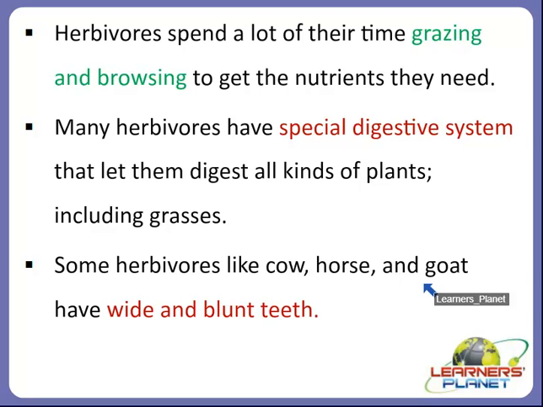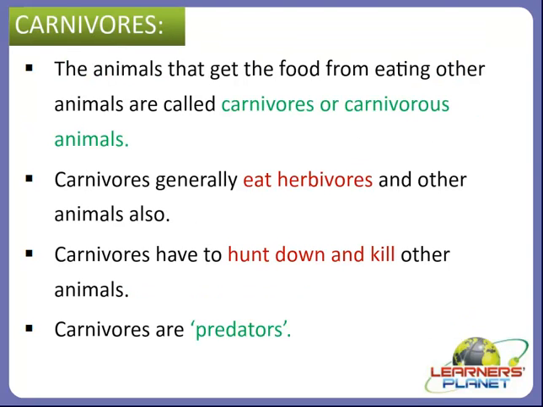Now we will discuss the second group of animals and their feeding habits, and they are carnivores. So let's study about carnivores. First of all, we'll see what carnivores are. The animals that get their food by eating other animals, or by killing and then eating other animals, are called carnivores or carnivorous animals. So what do they generally eat? Carnivores generally eat herbivores and other animals also.